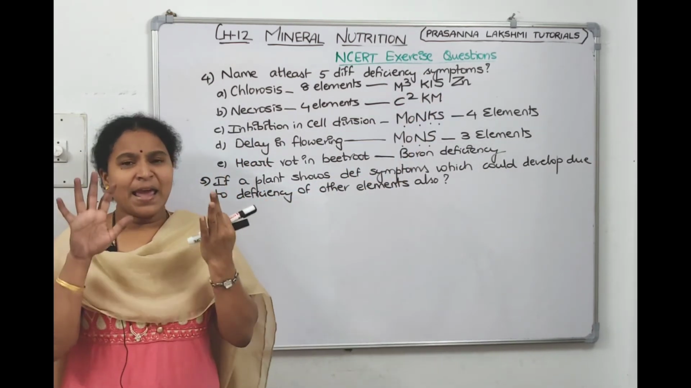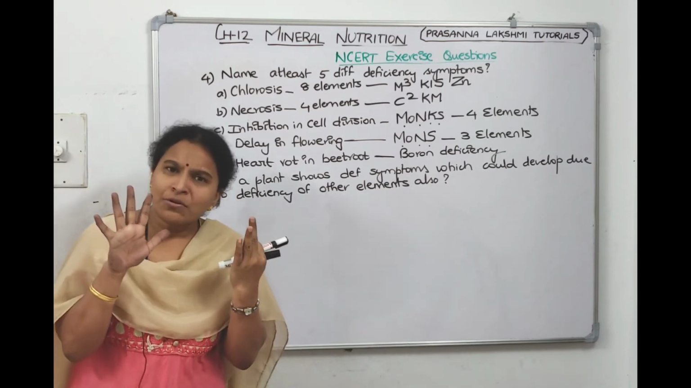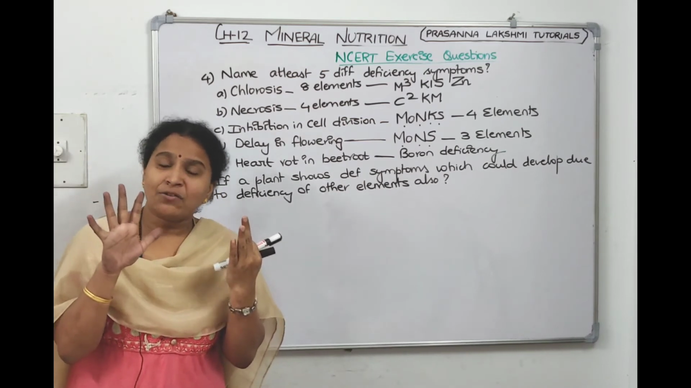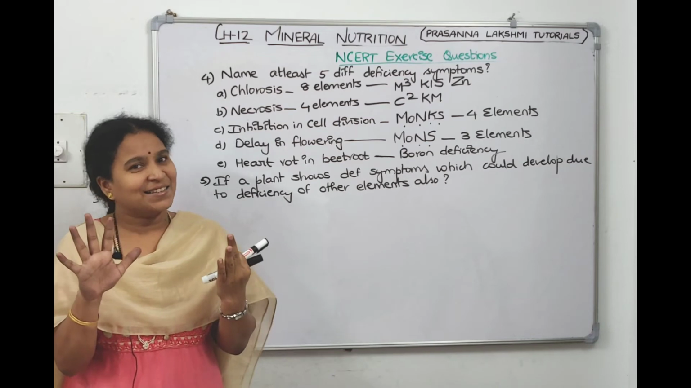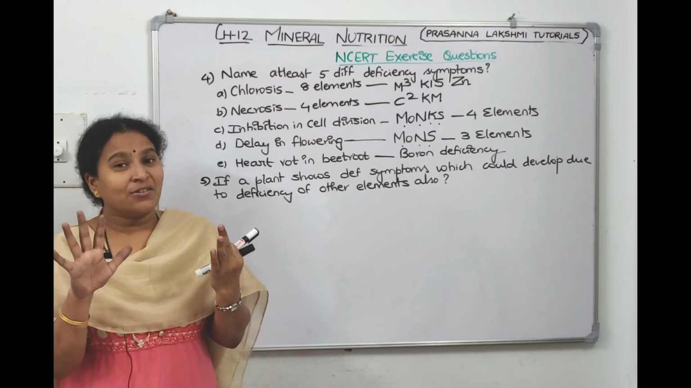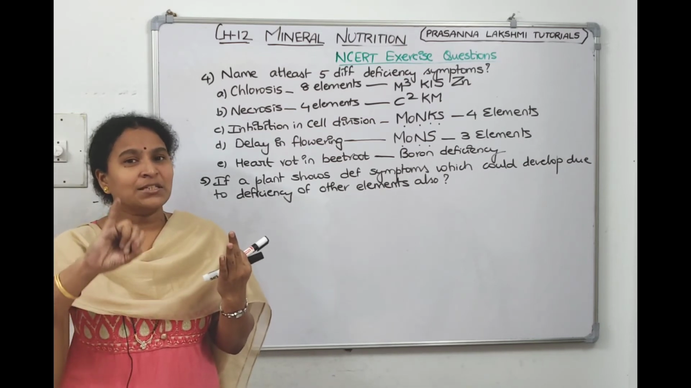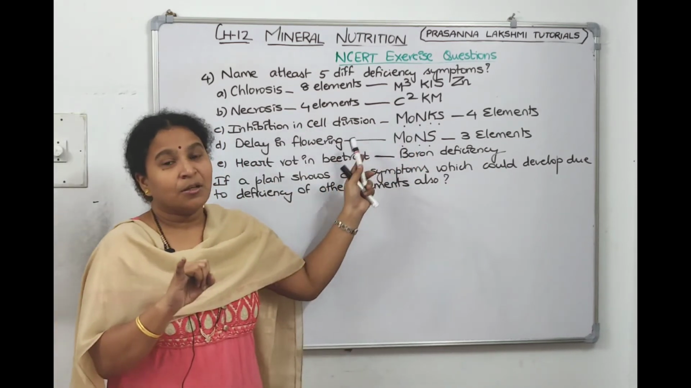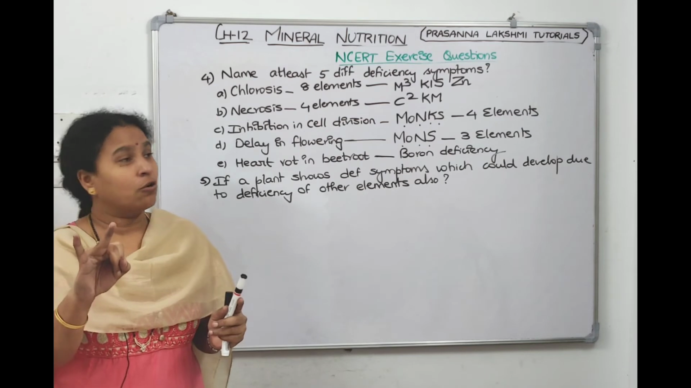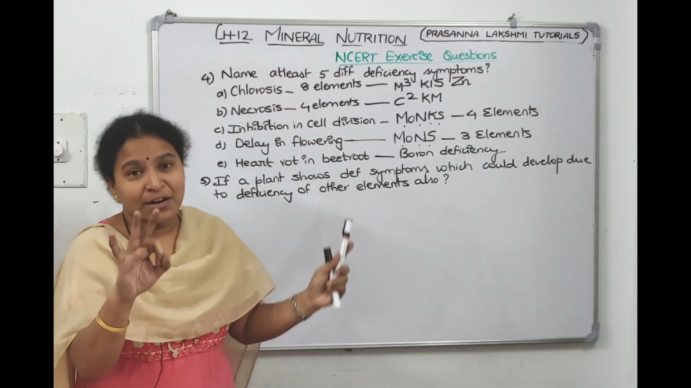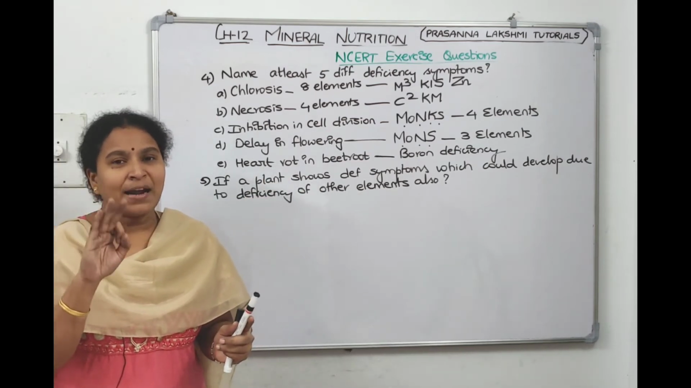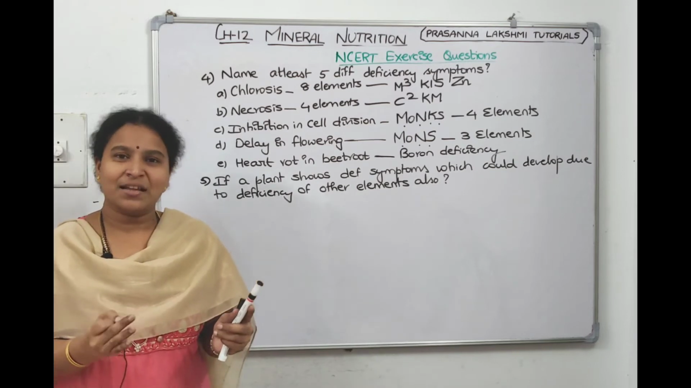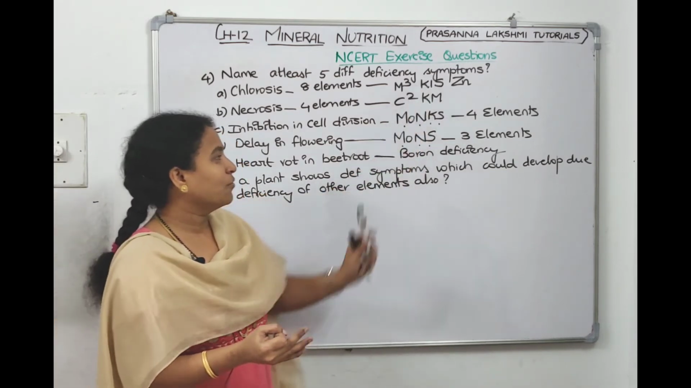Chlorosis is caused by eight elements' deficiency. How do you come to know it is nitrogen deficiency only? They are asking us. I gave the clue here. Nitrogen deficiency will not only cause chlorosis, it will also cause inhibition in cell division. The plant is not dividing, and the plant is not flowering also, delay in flowering. If the plant shows all these three symptoms, then obviously it is nitrogen only, right?